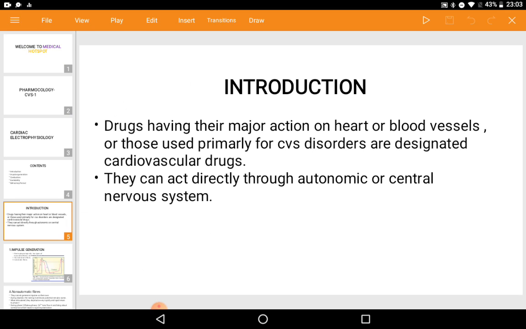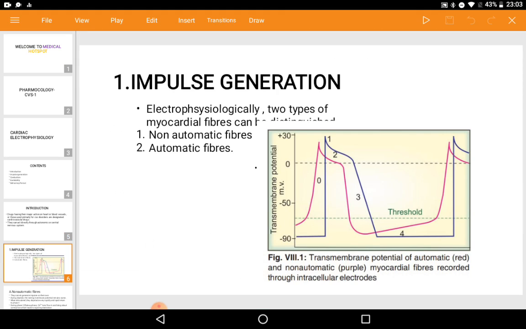Drugs having their major action on the heart or blood vessels, or those used primarily for serious disorders, are known as cardiovascular drugs. They can act directly or through the autonomic or central nervous system. Okay, let's discuss impulse generation.